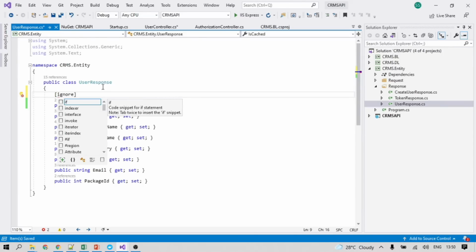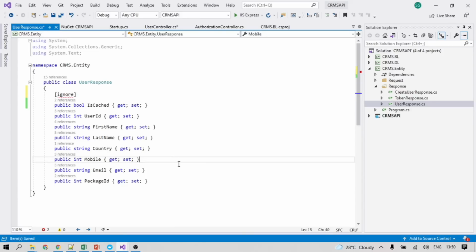which will indicate to our solution that this is not a response property. This is just something used for configuration or some other implementation, but it is not part of our response. So whenever the response is created, it will not force the user or application to include this IsCached key. User id may be required, first name required, last name required, but IsCached will not be required. So I'm just adding the ignore attribute.